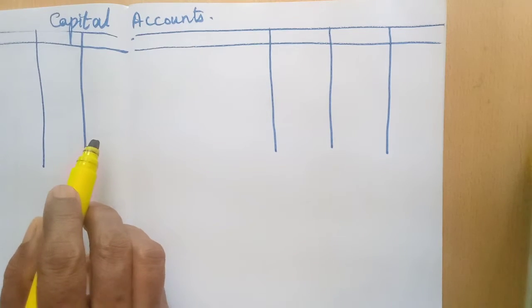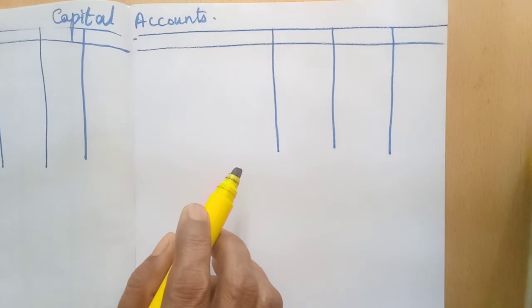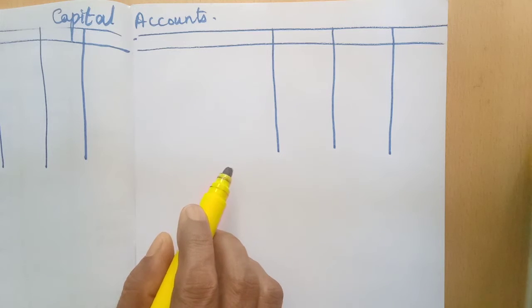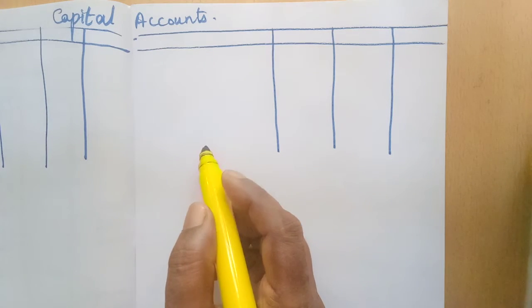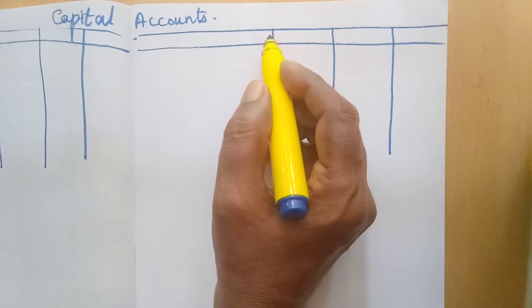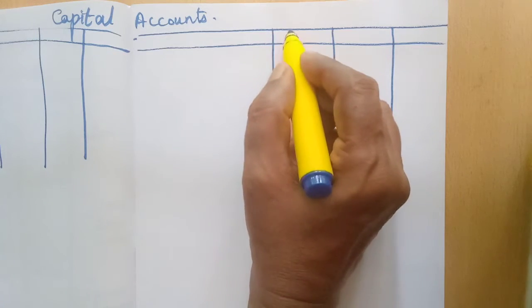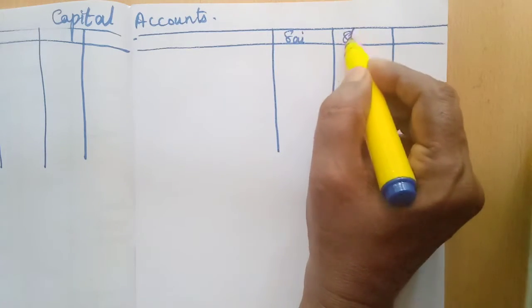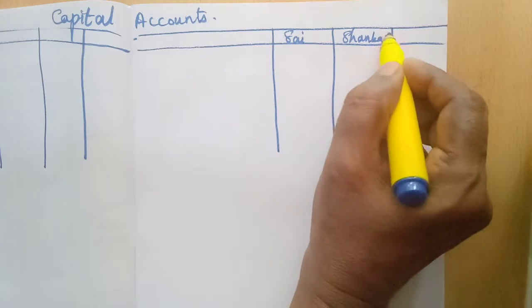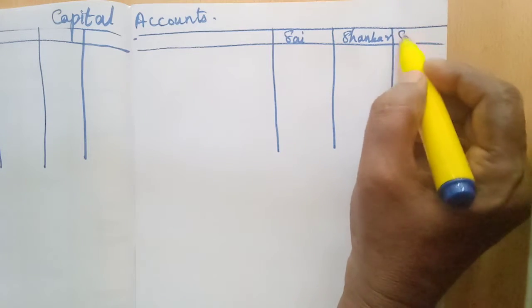First we need to write the opening balance. That one in the balance sheet is given. Liabilities, capital accounts. So first you write the name of the partners. Sai, Shankar, the new partner name Shanmuga.